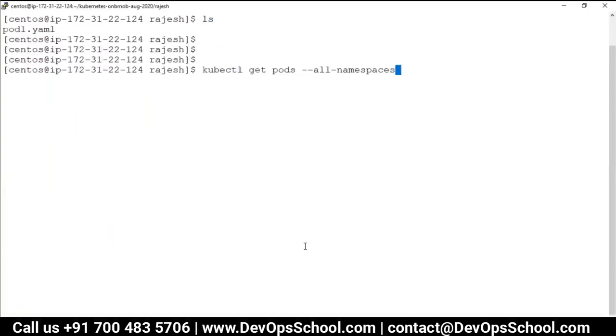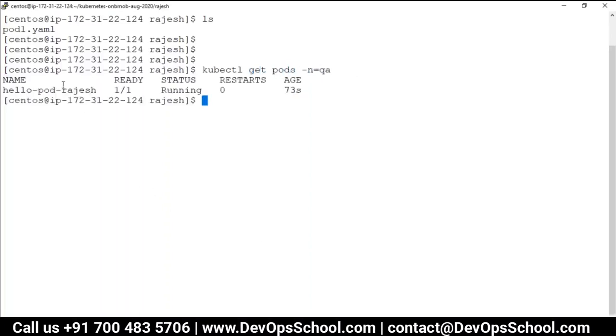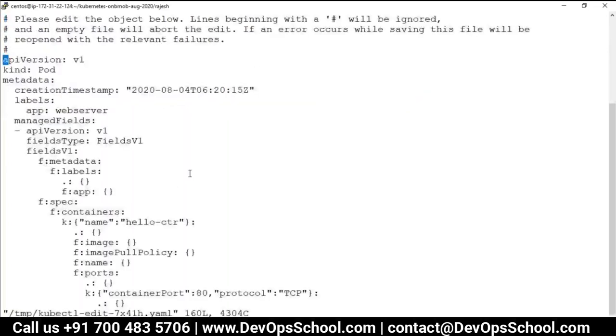Okay, so I'm modifying this, the get pods. This is the one. So kubectl edit pod, which pod, this pod, where it is in a QA namespace. Okay, so I'm editing now. Now you can change many things here.